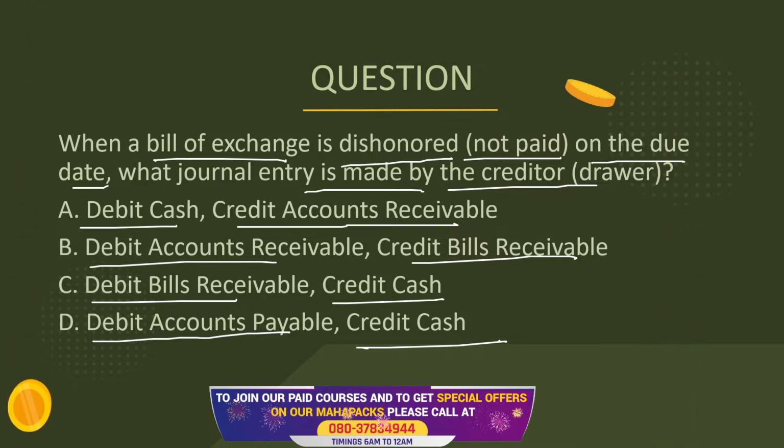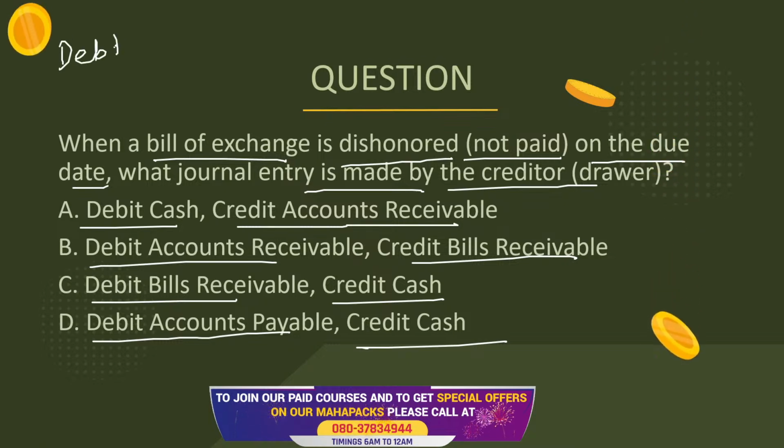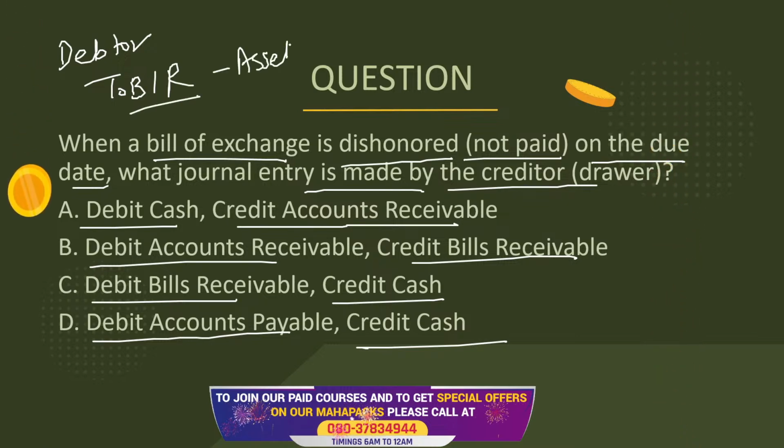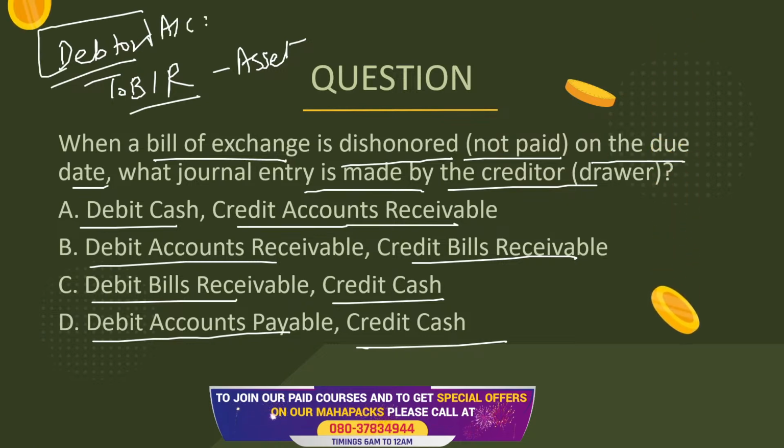See, the point is when the bill is not paid on the due date, the creditor is going to be annoyed. The person is again my debtor and the bill receivable is gone. Because it was an asset, the asset is reversed and the person is again my debtor. I'm supposed to receive money from him. So debit cash? No, we are not receiving even a single penny.